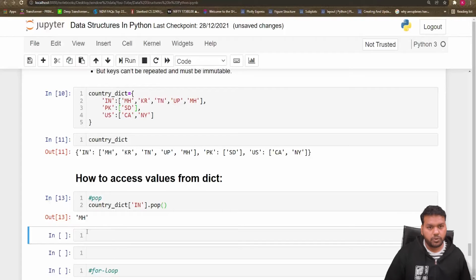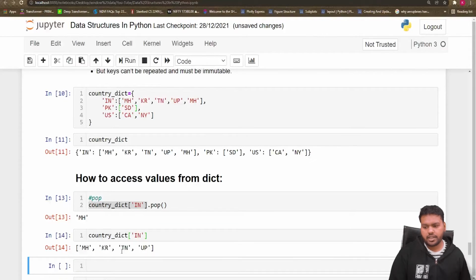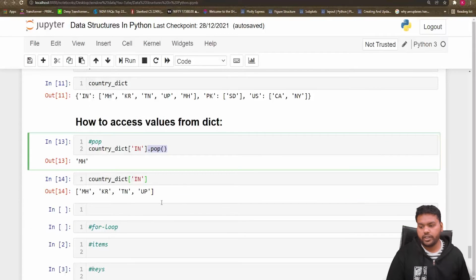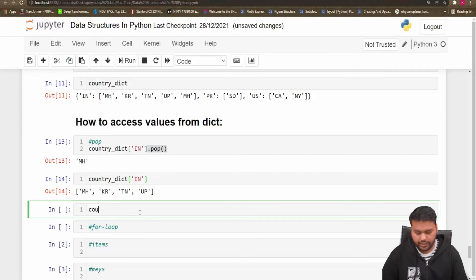So it removed the Maharashtra, and if again I print the country_dict India, let's see what it will return. So it returned Maharashtra, Karnataka, Tamil Nadu, Uttar Pradesh. So if you see, this Maharashtra is now gone. So this is the pop method, and we use the pop method here because when we fetch the values of a particular key, it has a data type list, and we know in the list we can use pop, and if we do not give any index to pop, it will remove the last element of a list.